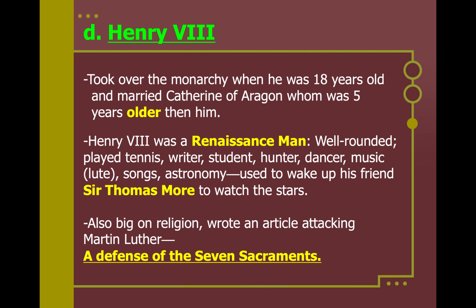So he took over the monarchy. This is Henry VIII when he was about 18 years old, and he married Catherine of Aragon, who was a little bit older than him. Henry VIII was very much a Renaissance man, very well-rounded. He liked to play tennis, he was a writer, very much an intellectual, a hunter, a dancer, he loved music, he loved to write music, he loved astronomy. He used to wake up his friend Sir Thomas More, I talked about him in the Northern Renaissance, to just watch the stars. And he was also a very, very strong Catholic.